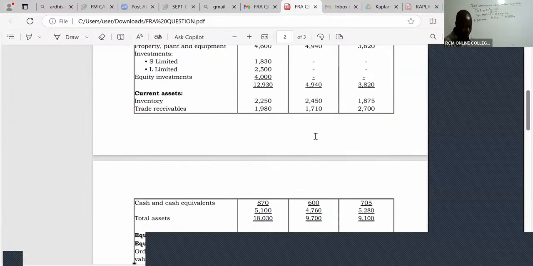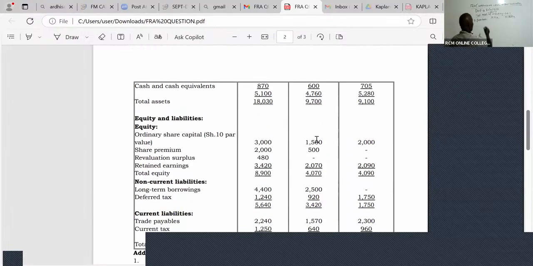For S Limited, I can see the ordinary share capital is 1,500. Ordinary share capital doesn't keep on changing, so at acquisition it is 1,500 and at reporting it is 1,500. I've always seen students taking 1,500 from a different company, but it's S I'm looking for at the moment.